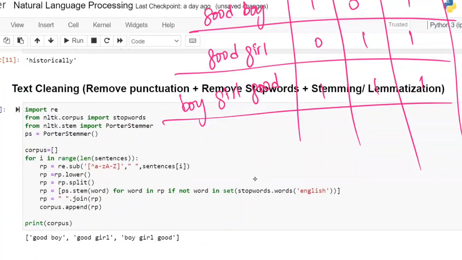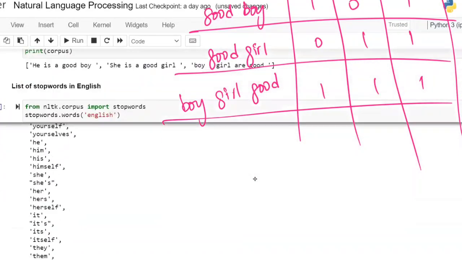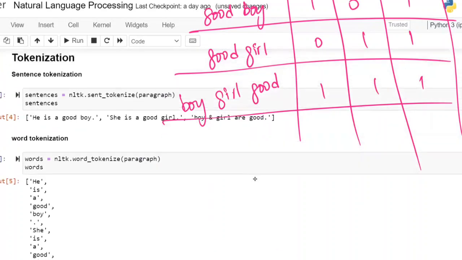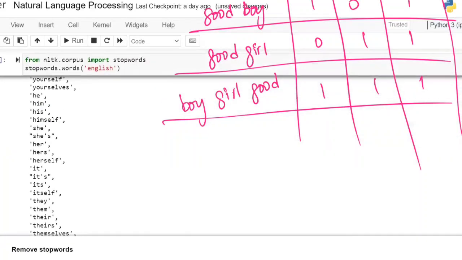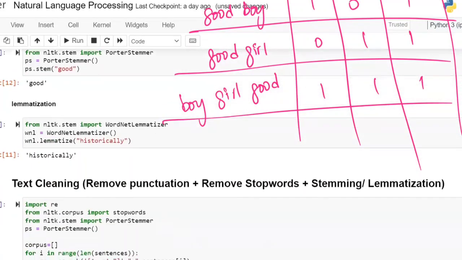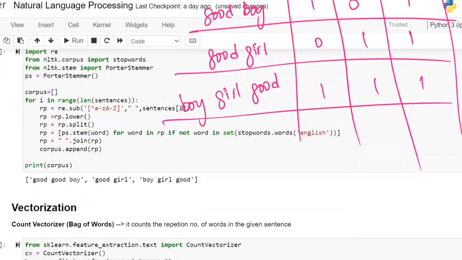After text cleaning, first sentence tokenization you have to do. After that, you can apply tokenization directly. First we have to do the tokenization, then you can apply the text cleaning. Now you can see here: good boy, good girl, boy girl good. How many unique values are there? Unique words, again the same: boy, girl, good only.